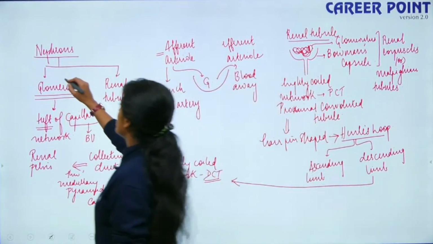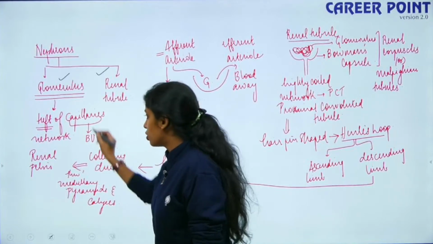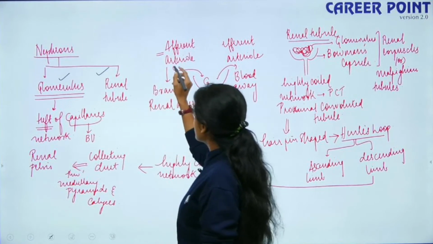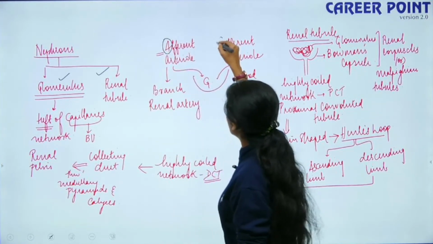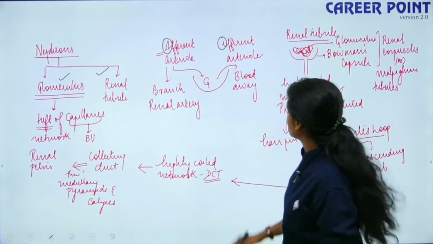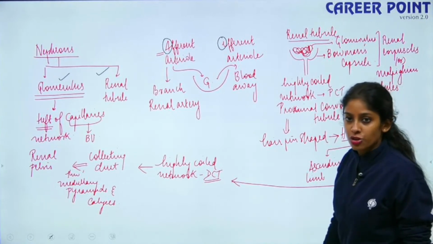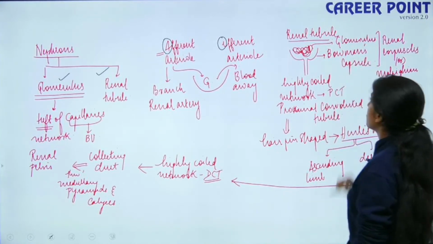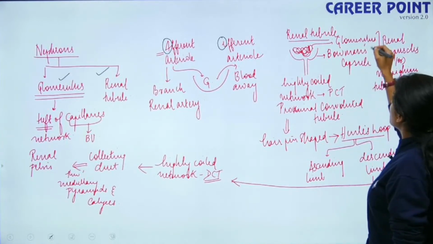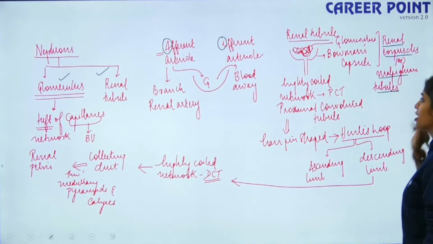So we are talking about the structure of nephrons. The glomerulus is a tuft of capillaries, a type of blood vessel. You have two vessels here, the afferent arteriole and the efferent arteriole, which are branches of your renal artery. Then the renal tubule opens from a cup-shaped structure, the Bowman's capsule, which houses your glomerulus. Bowman's capsule plus glomerulus is known as the renal corpuscle or Malpighian body.